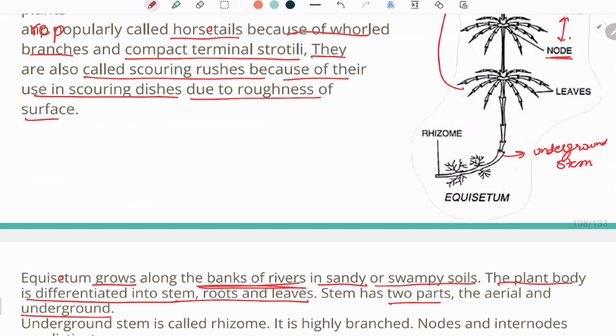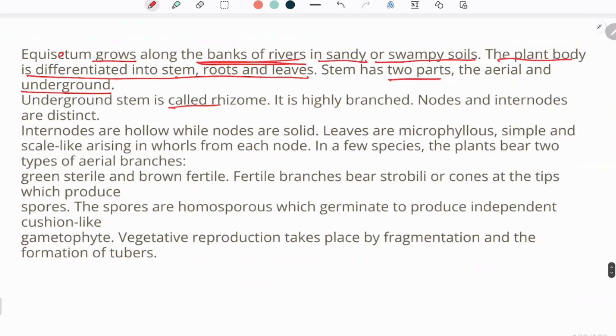The underground stem is called a rhizome. It is highly branched. Nodes and internodes are distinct and very clearly visible. The internodes are hollow while the nodes are solid. So the nodes will be solid and the internodes will be hollow.